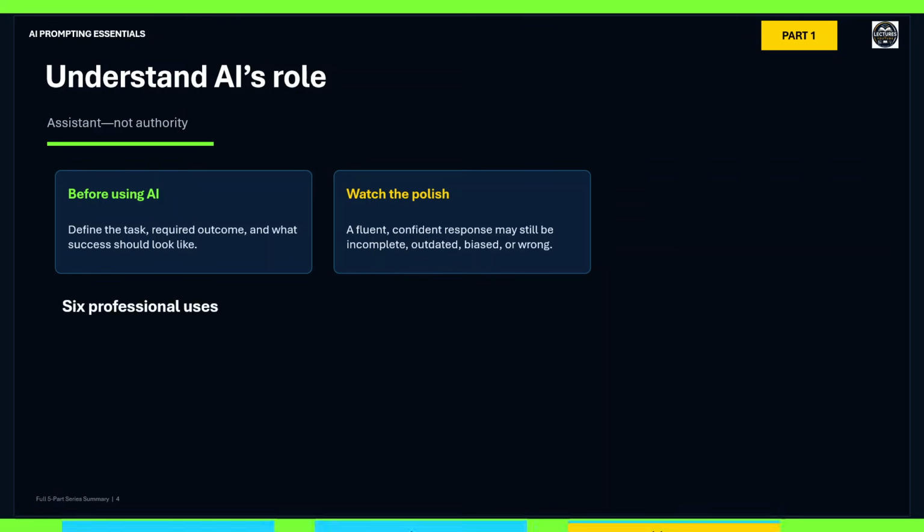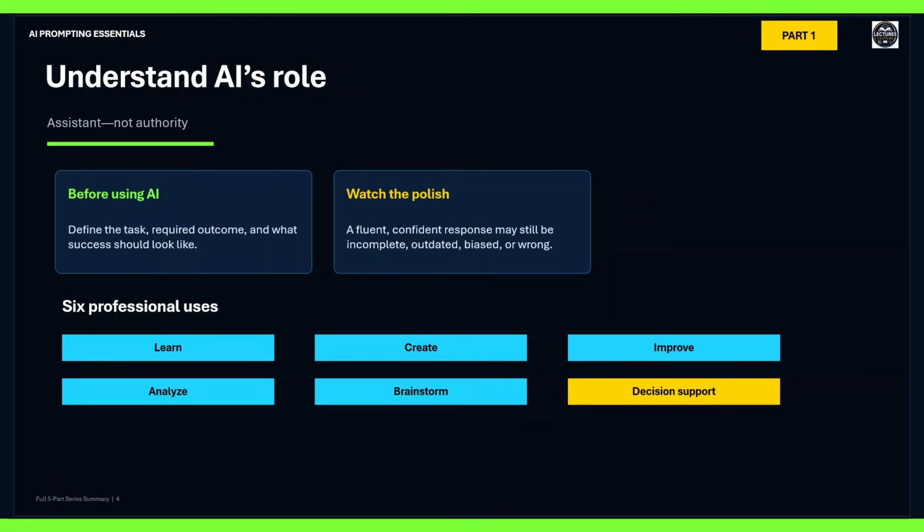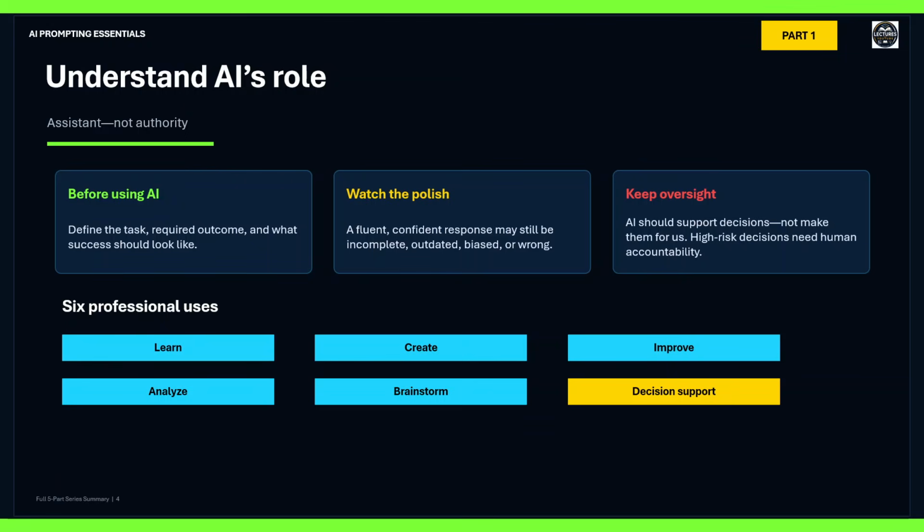AI can support learning, creating, improving, analyzing, brainstorming, and decision-making. It can explain concepts, improve content, analyze information, generate ideas, and compare options. But AI should support decisions, not make them for us. For consequential or high-risk decisions, appropriate human oversight and accountability should remain in place.